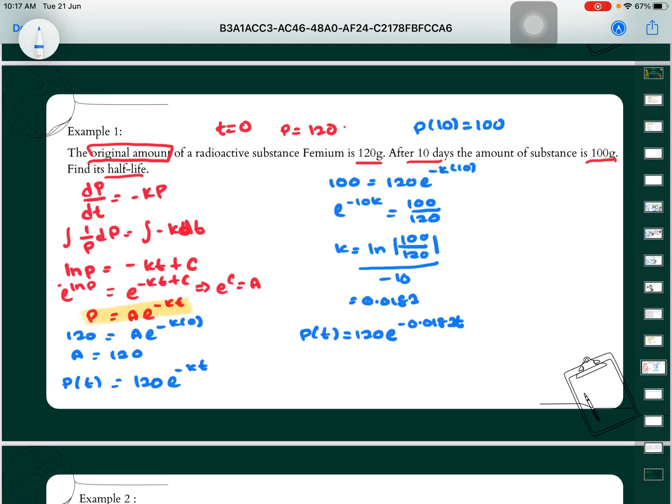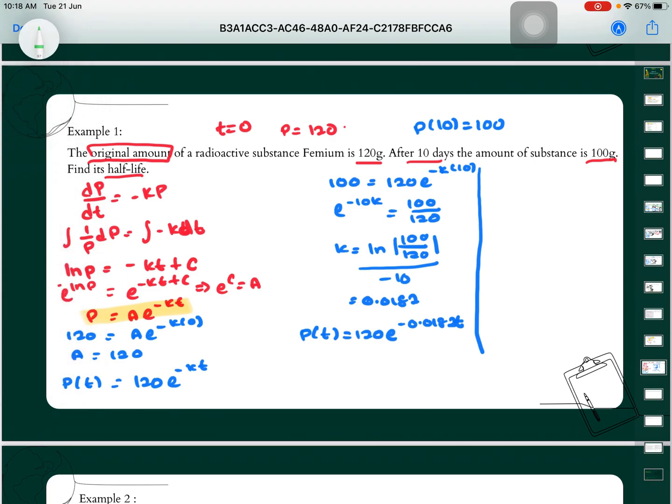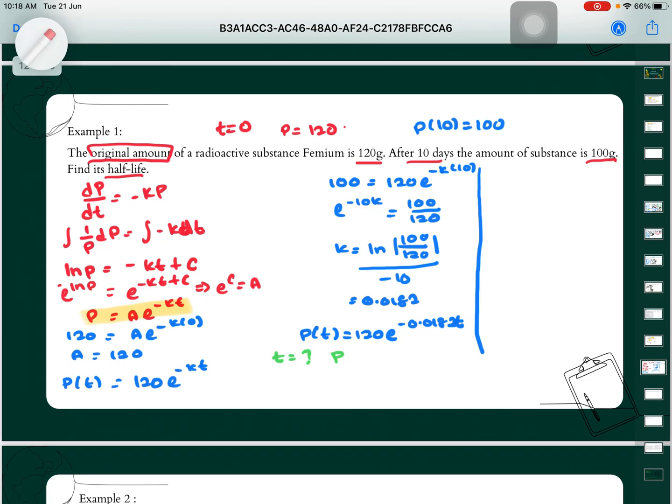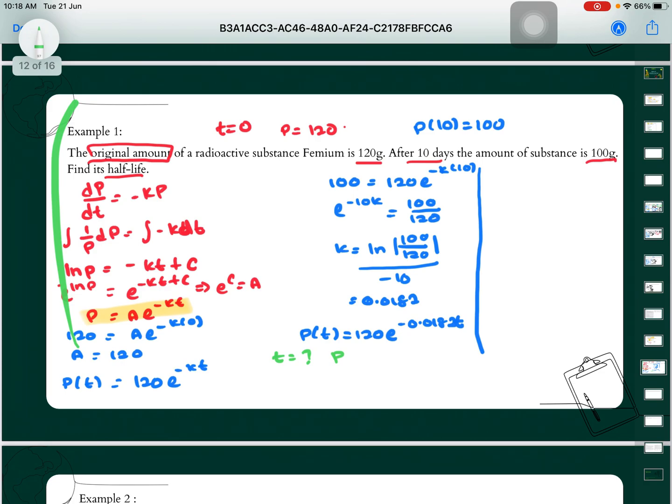Okay, and the next question, we want to find the half-life. So what is meant by half-life? Half-life means P is equal to, okay, we know here the total is 120.